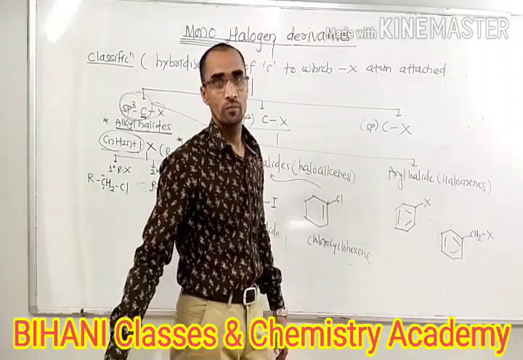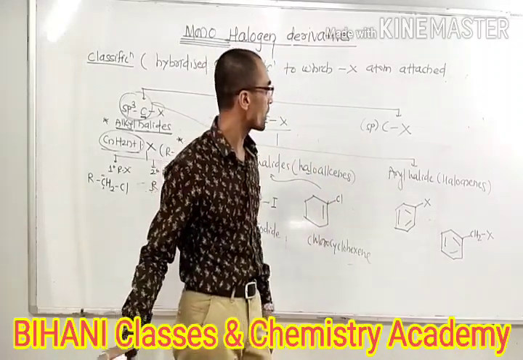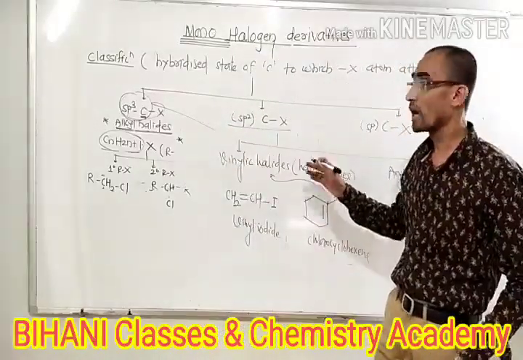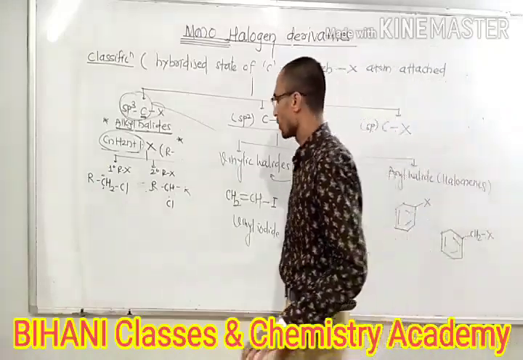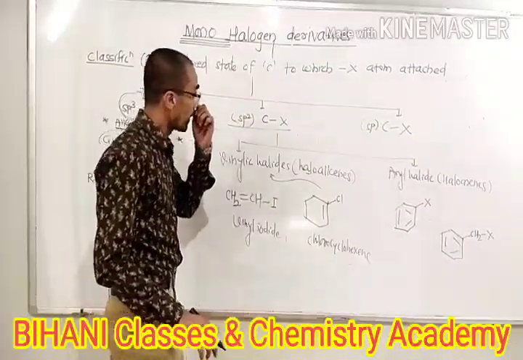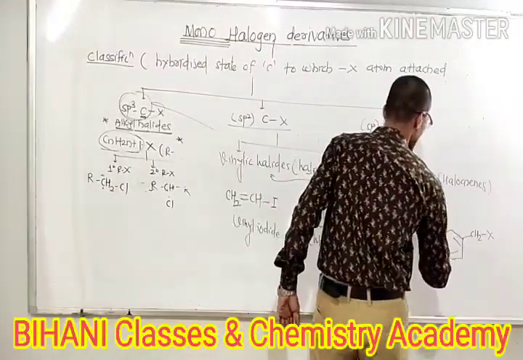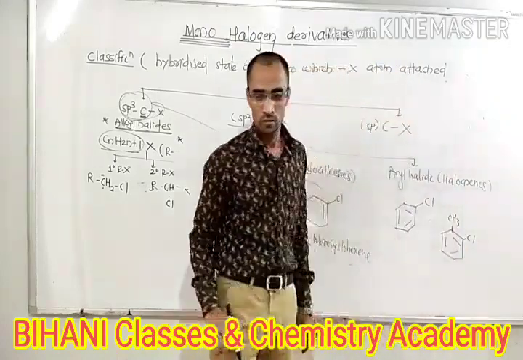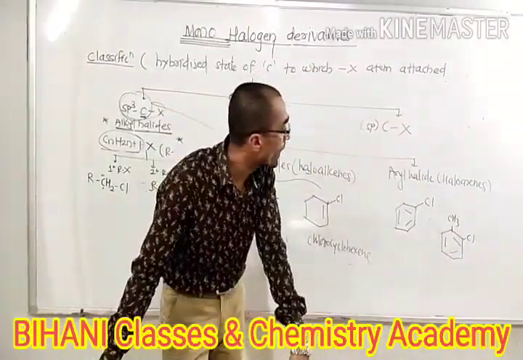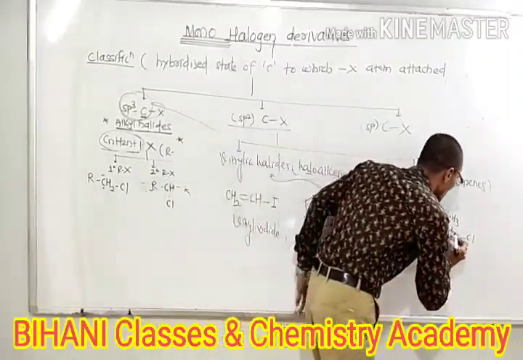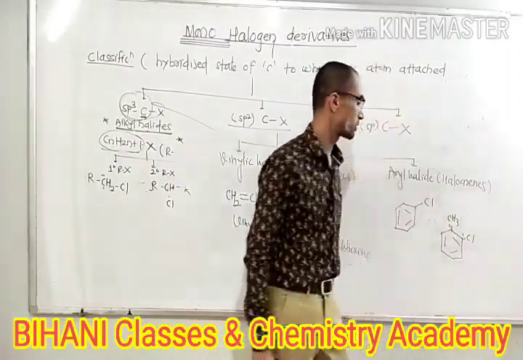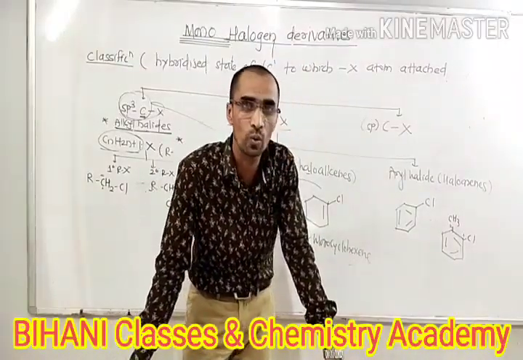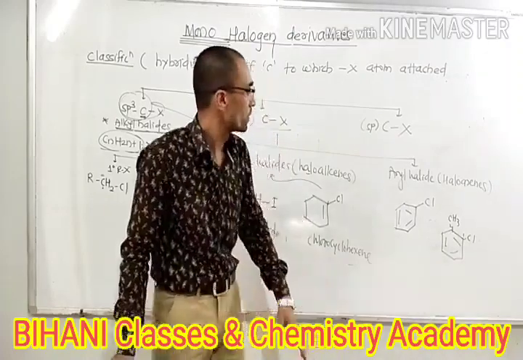It is very important because sometimes in the entrance exam they ask which of the following compounds is related to aryl halide, which is related to vinylic halide, or benzylic halides. So it is a very important thing. Aryl halide, suppose chlorobenzene, you write this with CH3 and Cl, ortho to each other, positions 1 and 2. The name of this compound is ortho-chlorotoluene, also called 2-chlorotoluene. So this is how aryl halides are named.